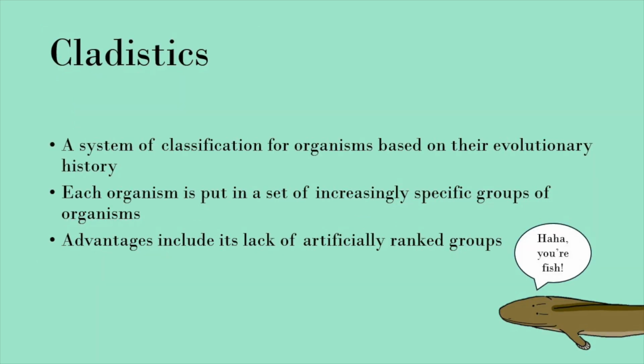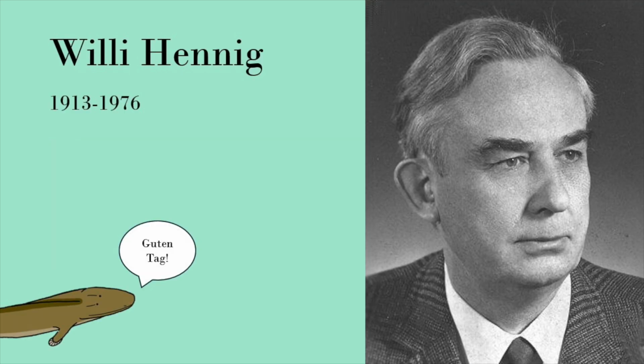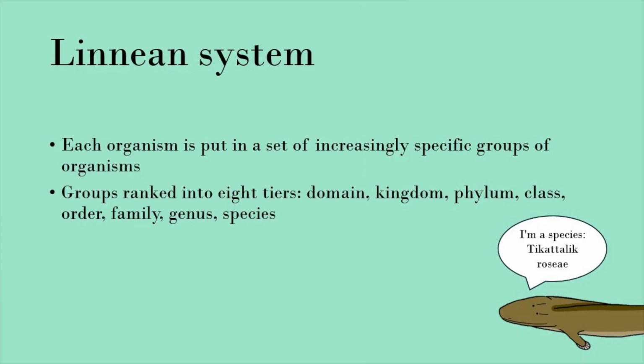Cladistics is a system of classification for organisms based on their evolutionary history, informed by studying their physical characteristics, genetics, and the fossil record. It was developed by German biologist Willy Hennig in 1950. You may have heard of the more traditional Linnean system of classification, which sorts organisms into increasingly specific groups.